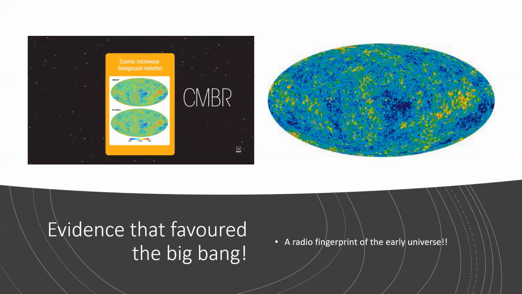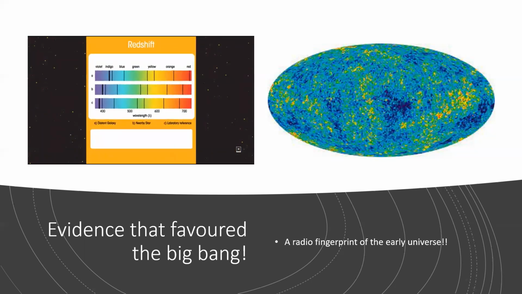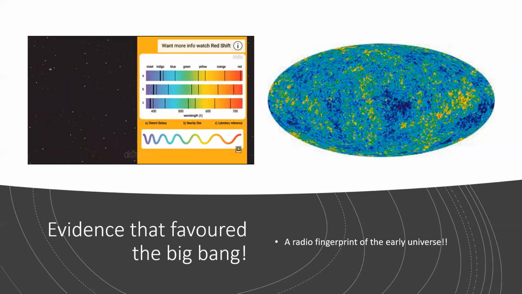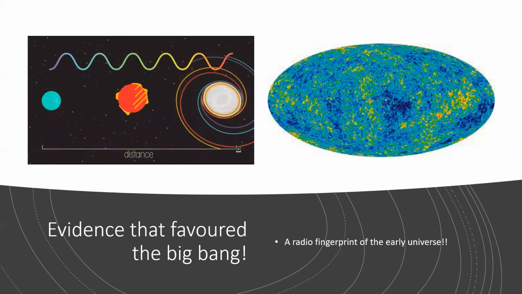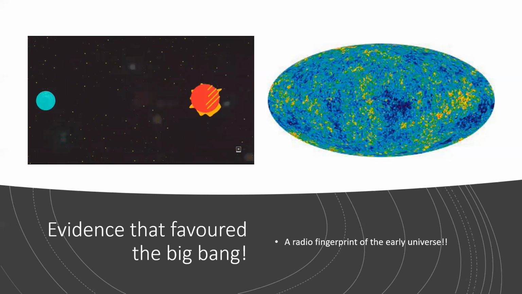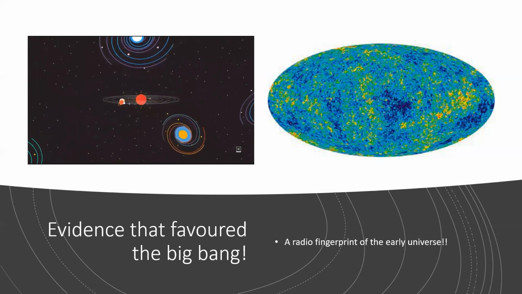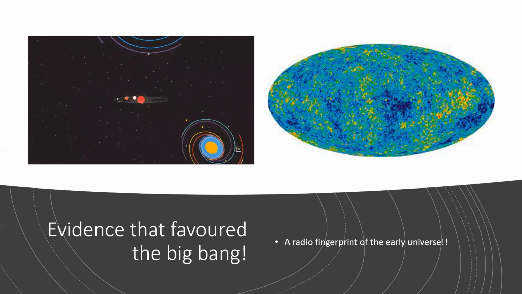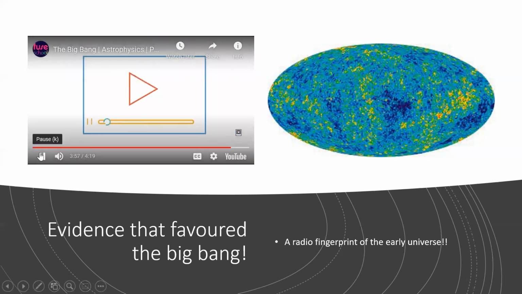So what about the other evidence for the Big Bang? Redshift. Redshift shows how the light from distant stars is shifted to the red end of the spectrum as the wavelength increases. The further away the star, the greater the red shift, which means the more distant a galaxy is, the faster it is moving away from us. This suggests that the universe is not static as was once thought, but is in fact expanding. For more on the redshift, watch this video.